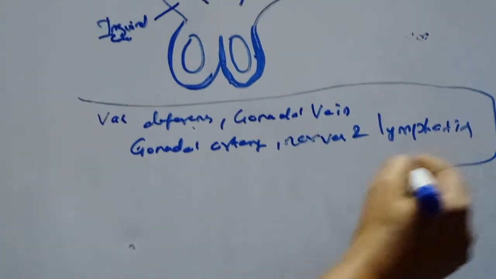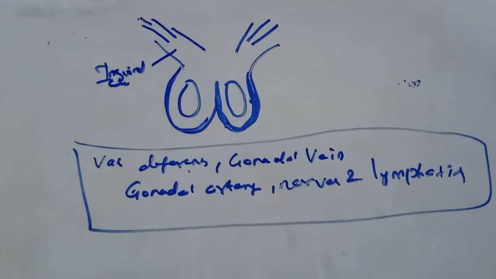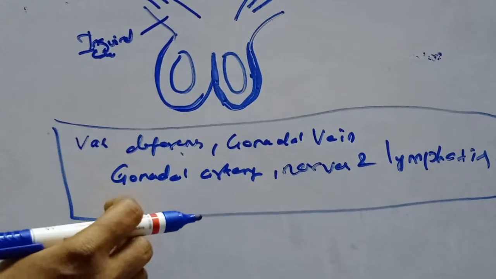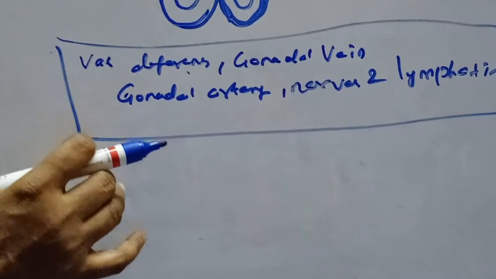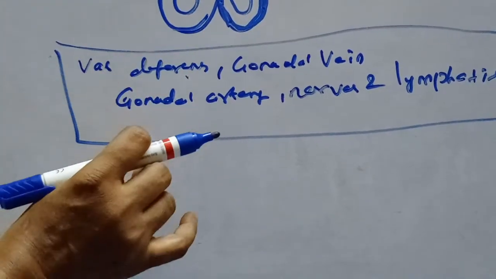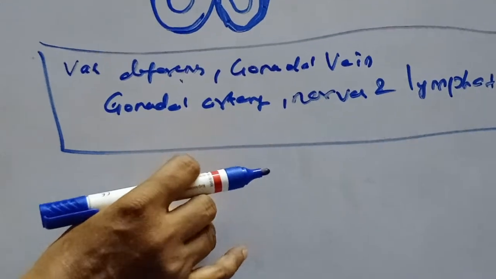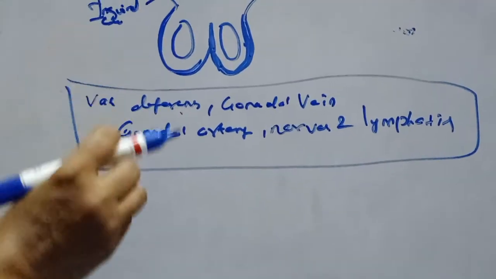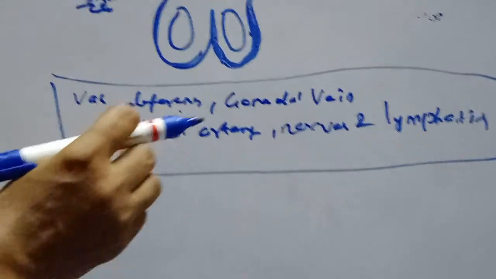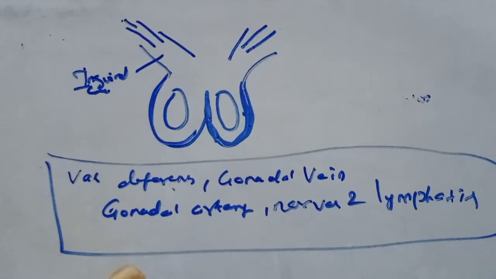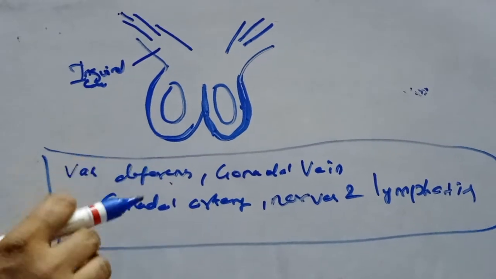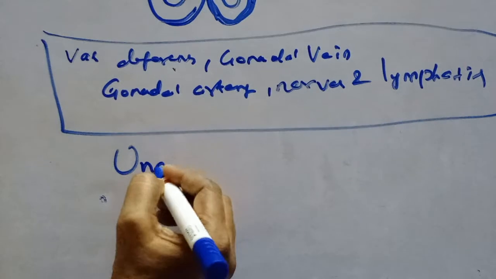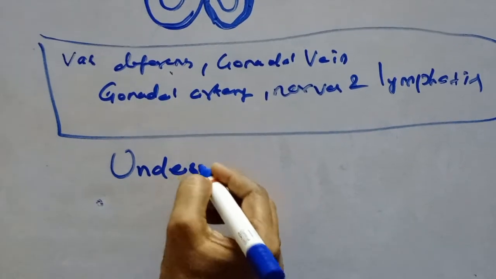So these are the contents found in the spermatic cord. Next, during embryonic stage, testes develop in the abdominal cavity and they descend to the scrotum at the time of birth. Suppose the testes do not descend to the scrotum and remain in the abdominal cavity at the time of birth, this condition is known as undescended testis.